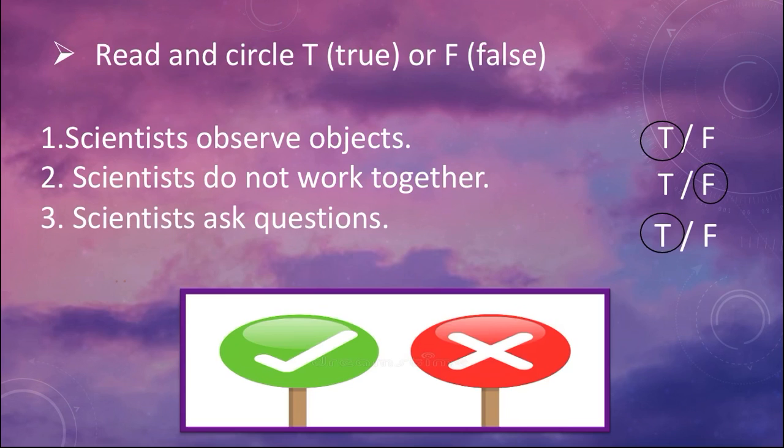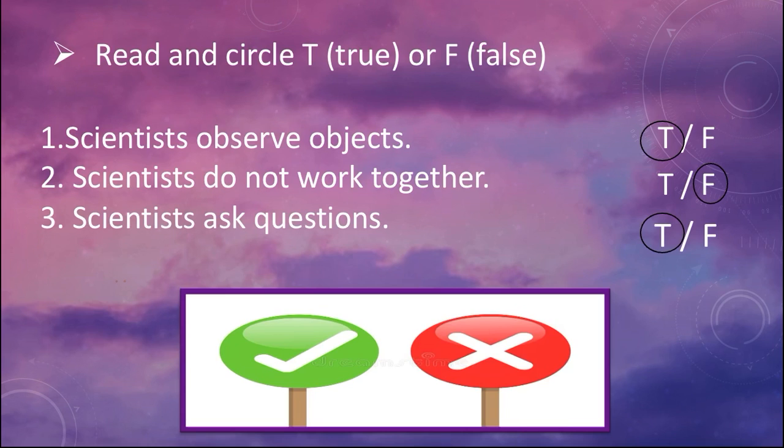Then we have true or false. I want you to solve these true or false on your notebook as well. Scientists observe objects. True. Scientists do observe objects, and after observing, they collect information, they make data, they have a record, they make charts, or everything which I have told you before.